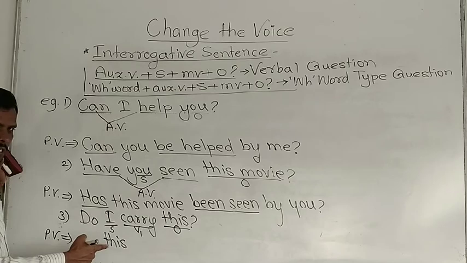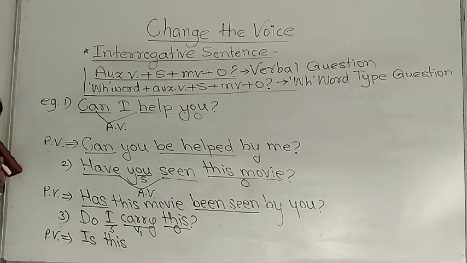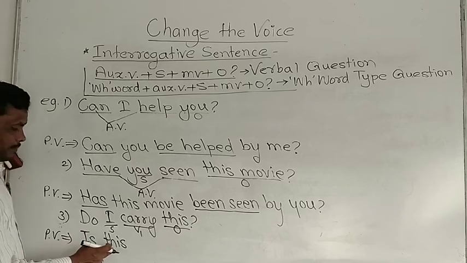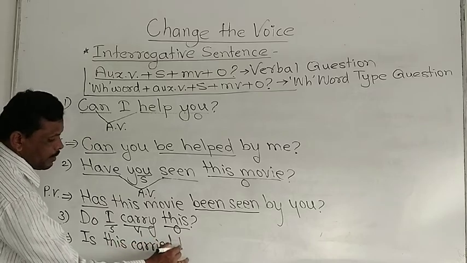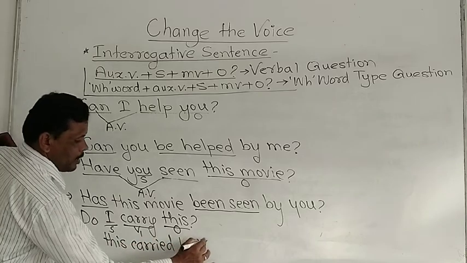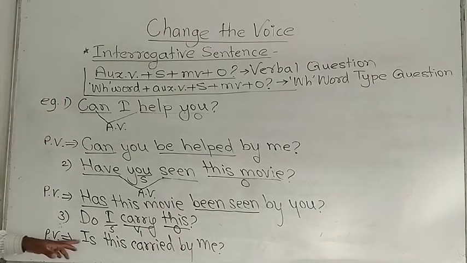Now according to this subject we should place the auxiliary verb. Singular subject is given, so is this, then V3, carried by me. Is this carried by me?